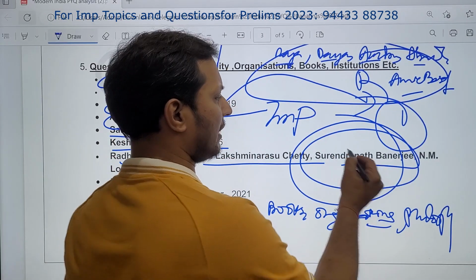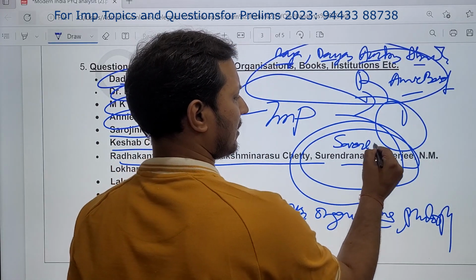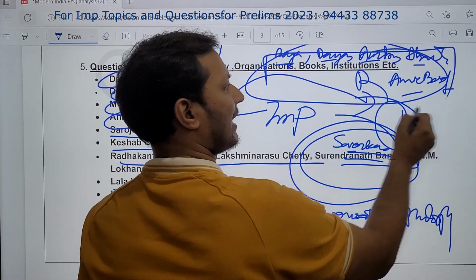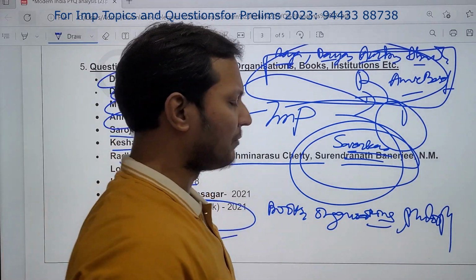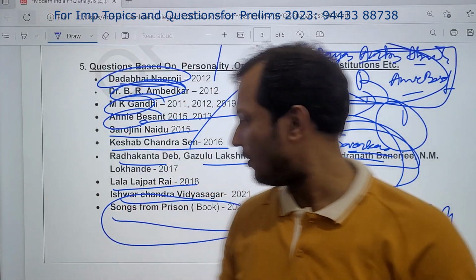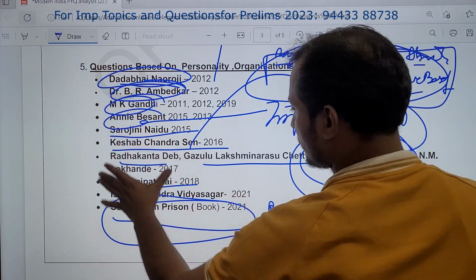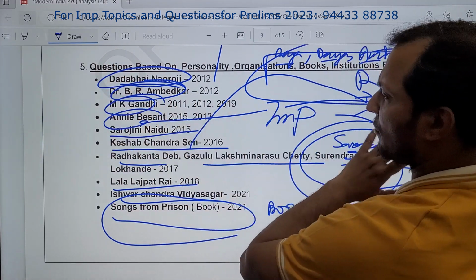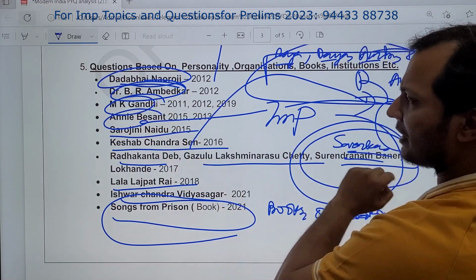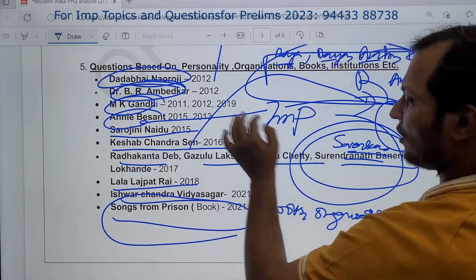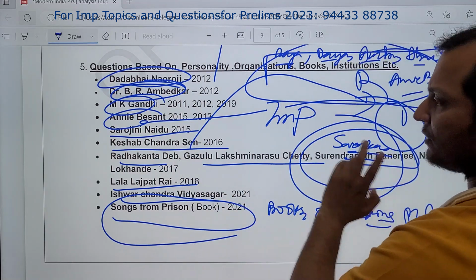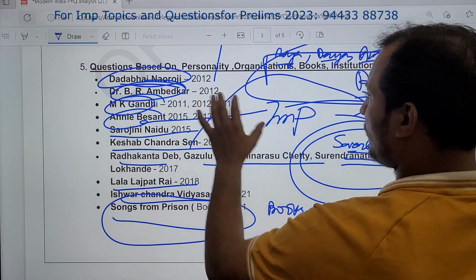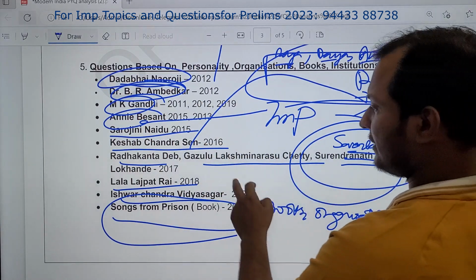Other personalities are also very important. Veer Savarkar is very important. There are other personalities also. But out of these 5, I can challenge you, at least one question will definitely come in some way or the other. You see, Mahatma Gandhi is a favorite topic. A lot of times questions have come on Mahatma Gandhi. Annie Besant is a favorite topic. A lot of questions have come from Annie Besant. Personality based questions are very popular in UPSC, and of late they are increasing in number.